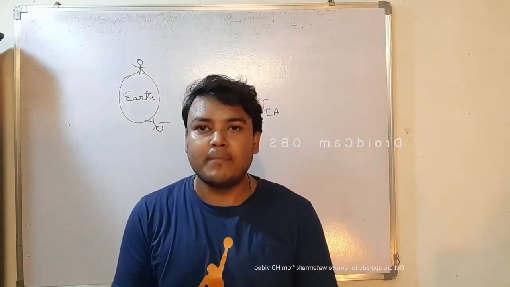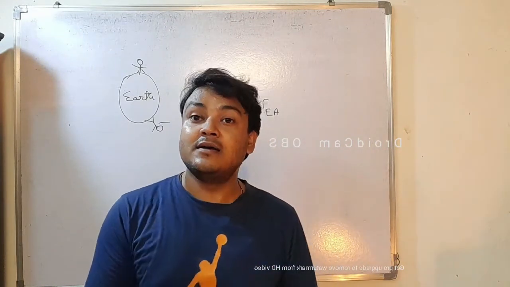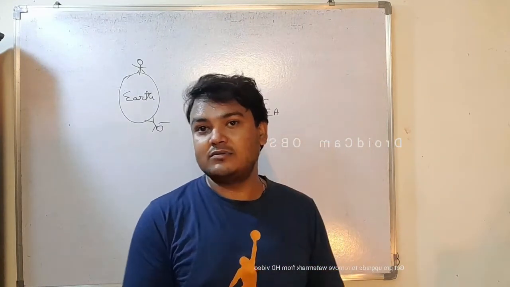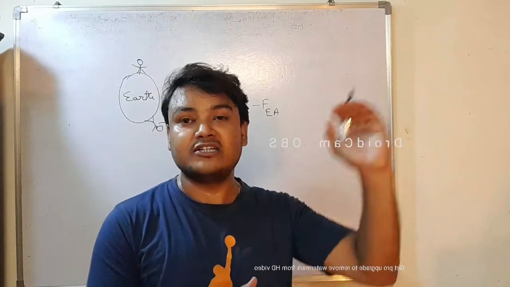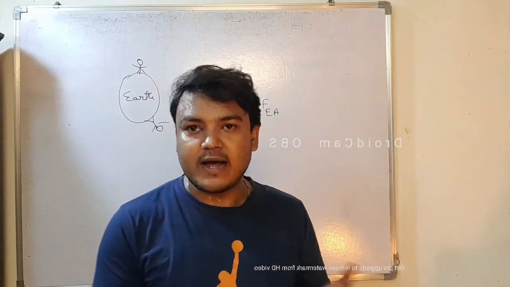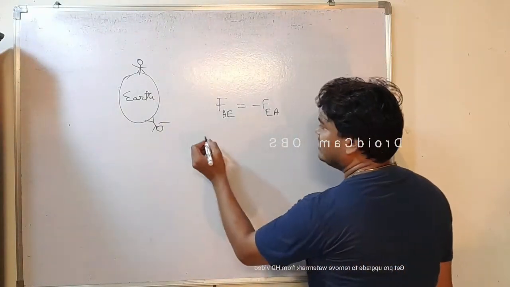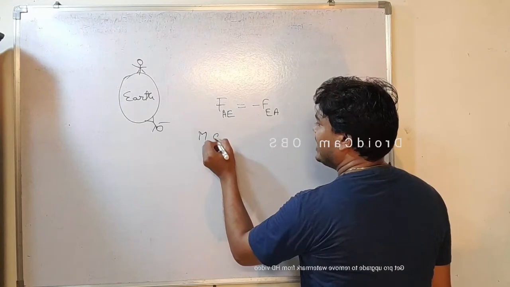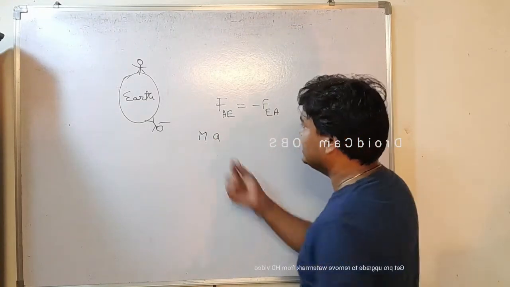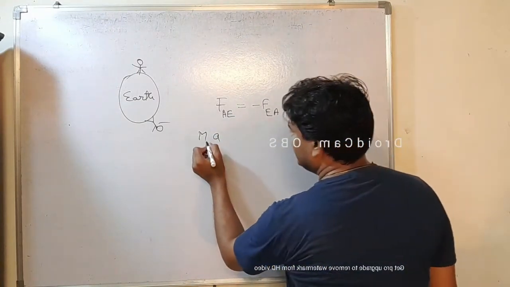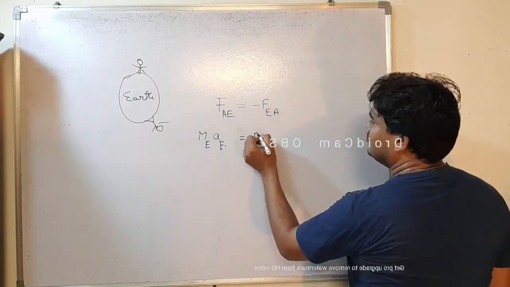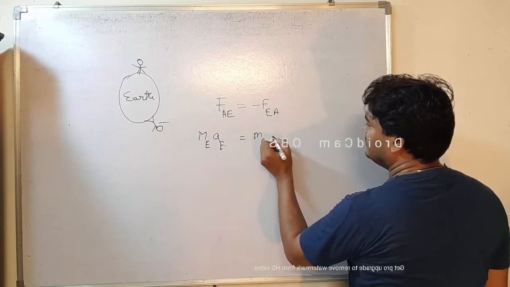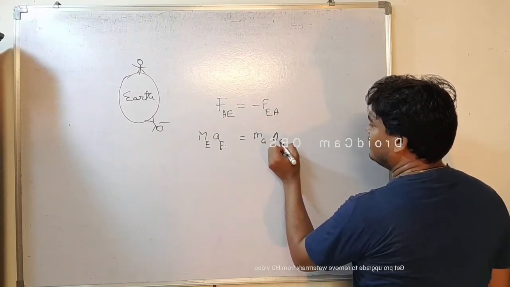Same way, the apple is drawn towards the earth, but the earth is not going up to the apple branch from which the apple is falling. Why? Because F equals m into a, mass into acceleration. Here, mass of earth times acceleration of earth equals mass of apple times acceleration of apple.